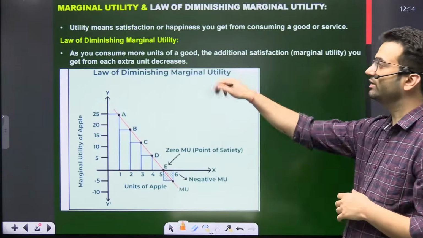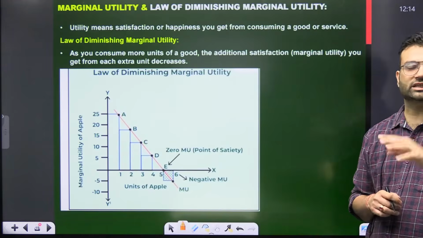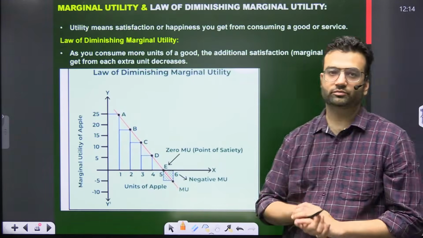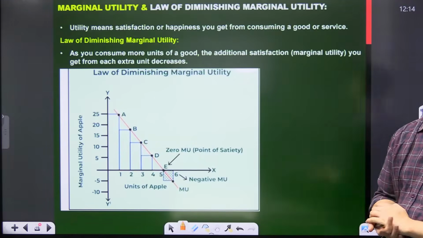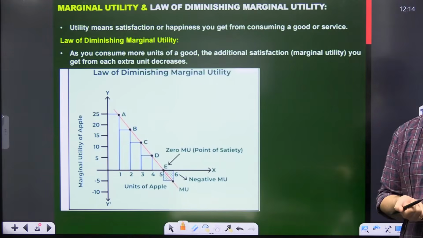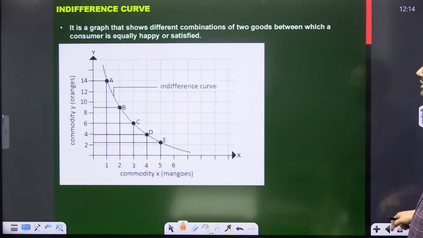So this is the law of diminishing marginal utility. Whenever you consume a thing, the satisfaction will reduce a lot, and it may come to negative also, because if you are continuously eating it, it will upset your stomach or you will puke out. This is the law of diminishing marginal utility.